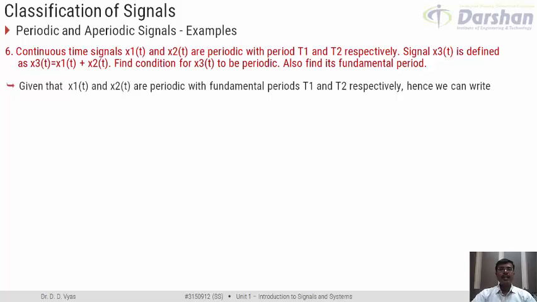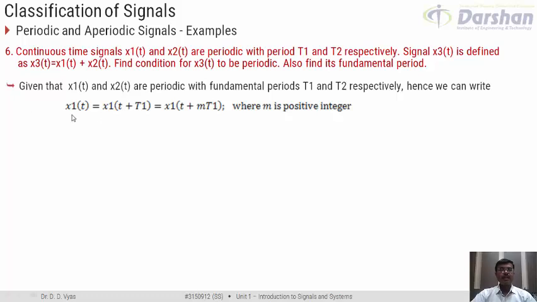Now if x1(t) and x2(t) are periodic, by the definition of periodic signals, we can write x1(t) as x1(t plus capital T1). We understand this from the definition of periodic signal, that a signal repeats itself after a regular interval of time, and that time interval is its period.